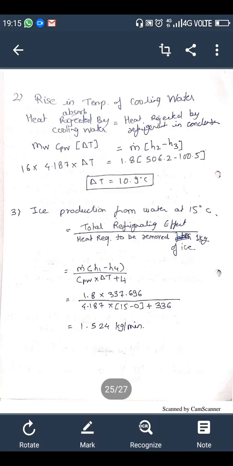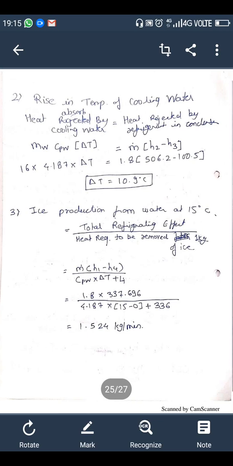Same here, the rise in temperature they are asking. This formula is also an easy one, not much harder. Then these are the